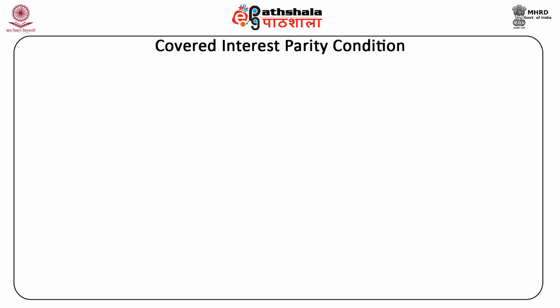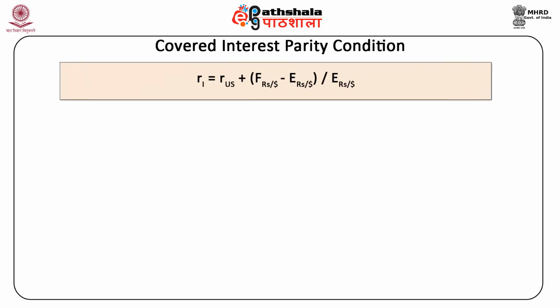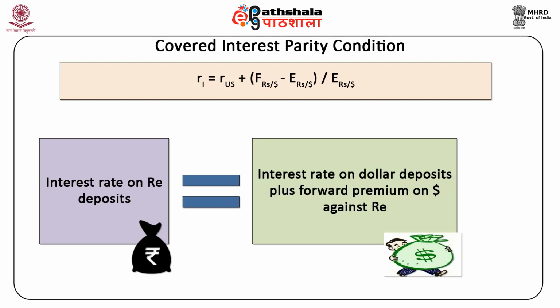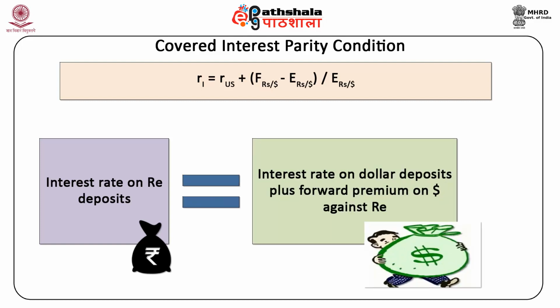Thus, the covered interest parity condition becomes R1 is equal to RUS plus (F rupees per dollar minus E rupees per dollar) divided by E rupees per dollar. Thus, the interest parity condition states that the interest rate on rupee deposits equals the interest rate on dollar deposits plus the forward premium on the dollar against the rupee.